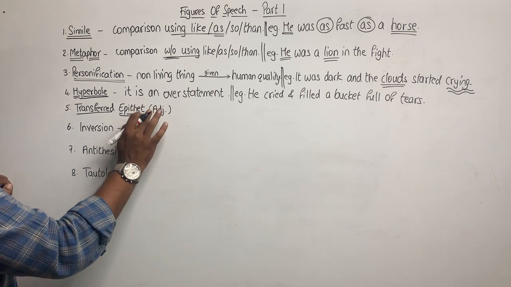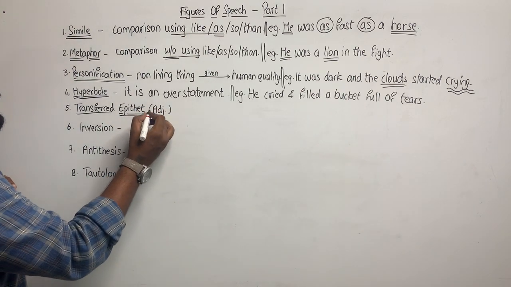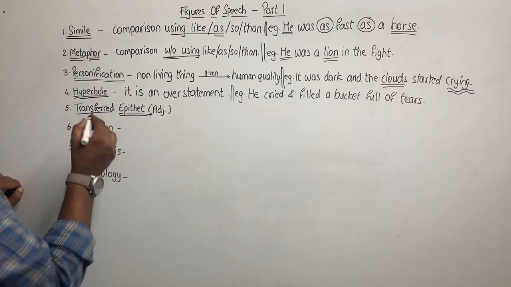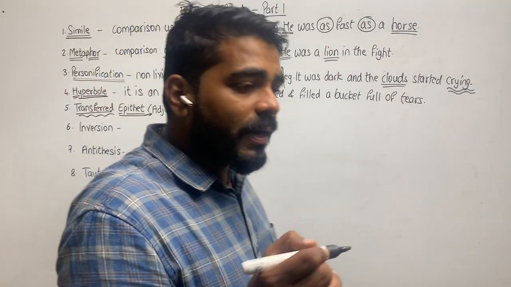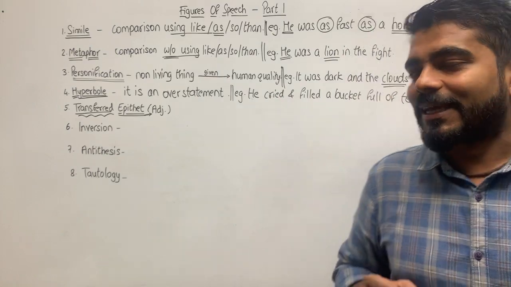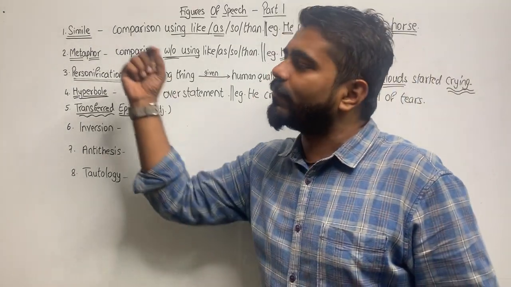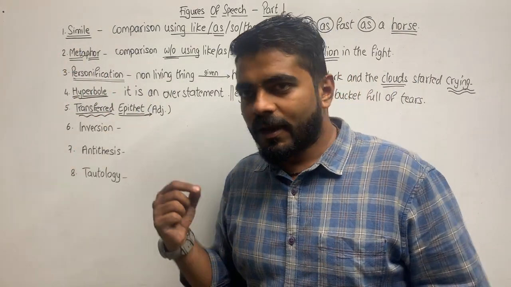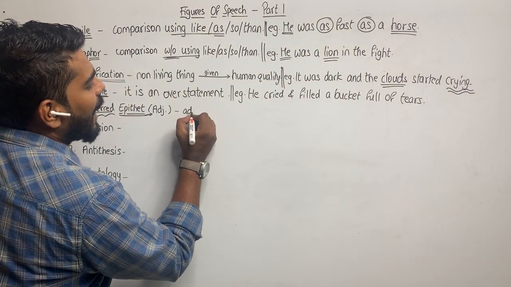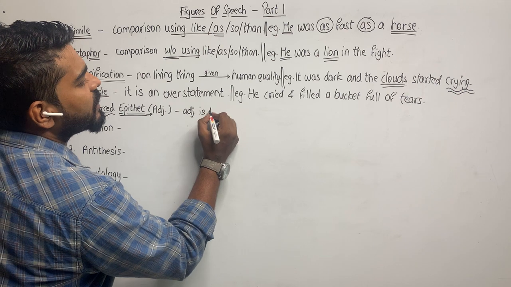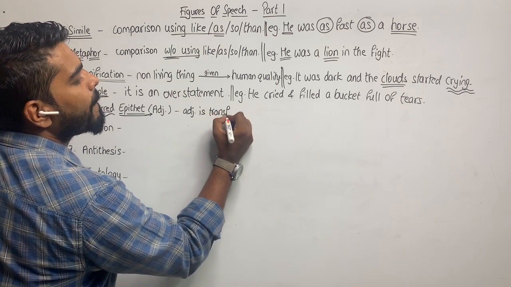What is the meaning of epithet? The meaning of epithet is adjective. Transferred epithet. In transferred epithet, the adjective is transferred from one word to another.